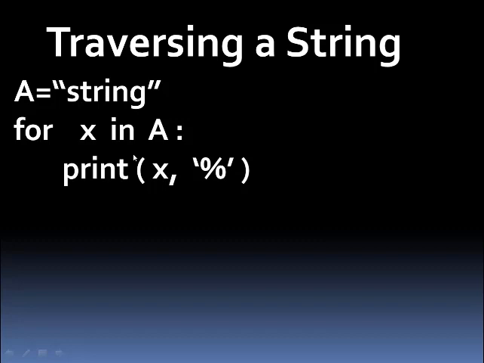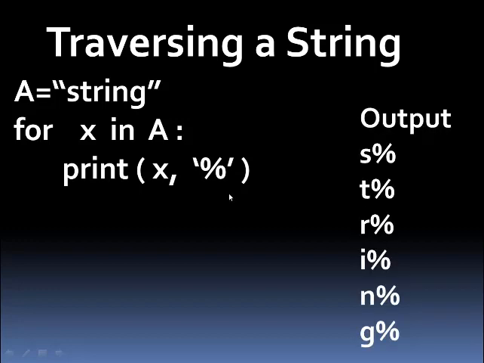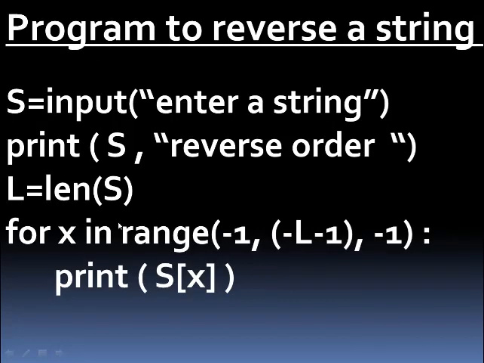Now next, if you want to reverse a string, the program will be S is equal to input, enter a string. Now this is the statement from which you can enter a string or a line of text. Now if you write print S reverse order, len function finds the length of the string, that is the total number of characters in the string. Now if you write for X in range, the range function creates a list of values. So what type of list is created with this range?